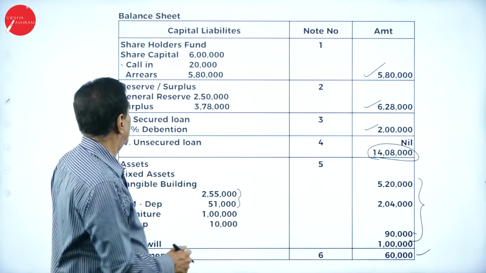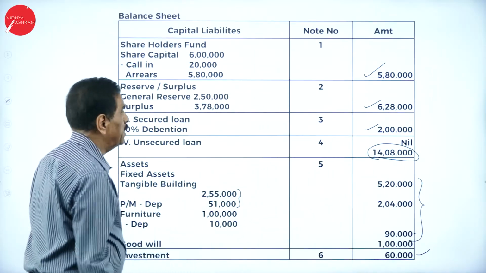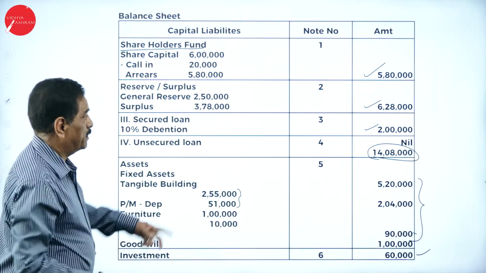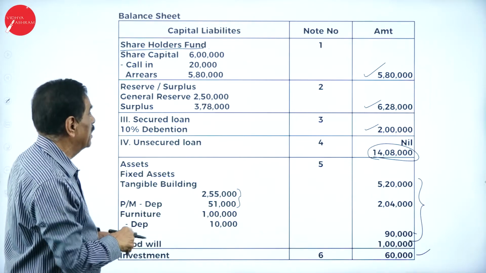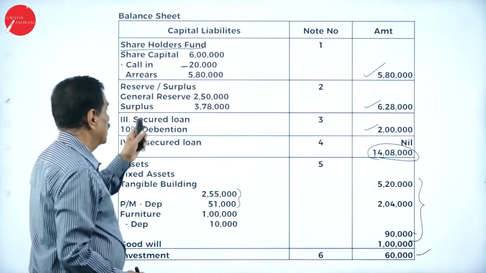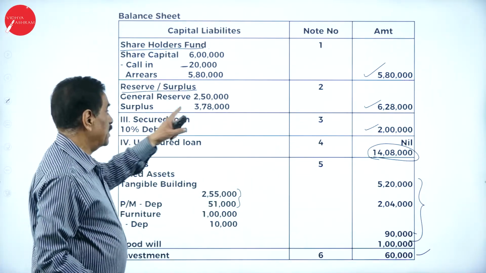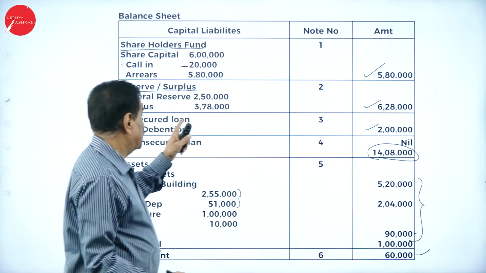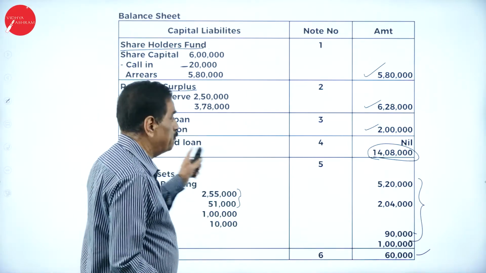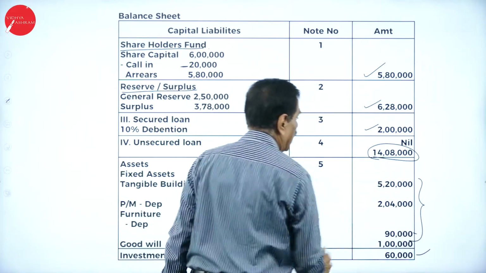Go with the balance sheet. This is a vertical column balance sheet as per the form. Shareholders' funds. In that, share capital 6 lakh minus calls in arrears 20,000, it becomes 5 lakh 80,000. Reserves and surplus. In that, note number 2, general reserve is 2 lakh 50,000. Then surplus is 3 lakh 78,000, it will work out 6 lakh 28,000. Third is secured loan, 10% debenture is 2 lakh. Fourth is unsecured loan, nothing is there, 14 lakh 8,000.